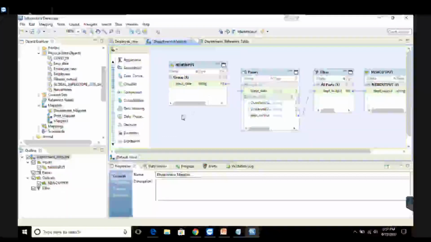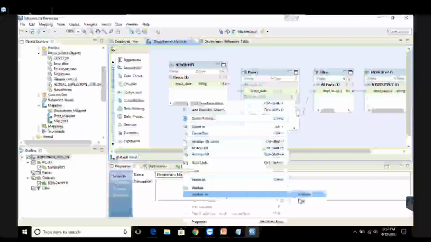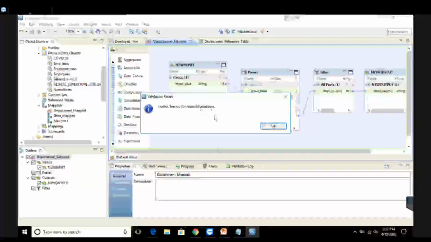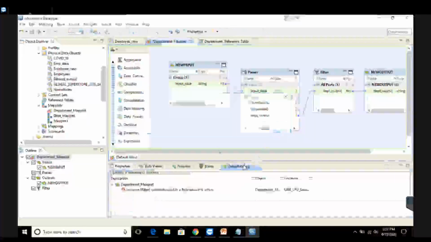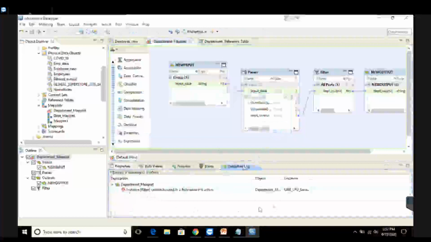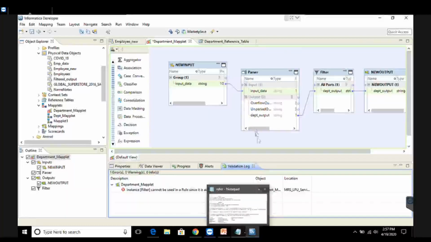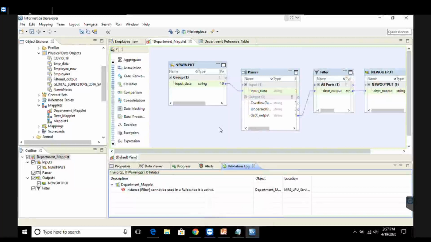Now let's see what happens if I validate this as a rule. Validate as rule. Now it says invalid, see log for more information. If I go to the validation log, you can see there's a message. It says instance filter cannot be used in a rule since it is active. That means filter is an active transformation, and it cannot be applied in a rule. So this is how I verify that a rule is always going to use passive transformations, but a maplet can use both active and passive transformations.